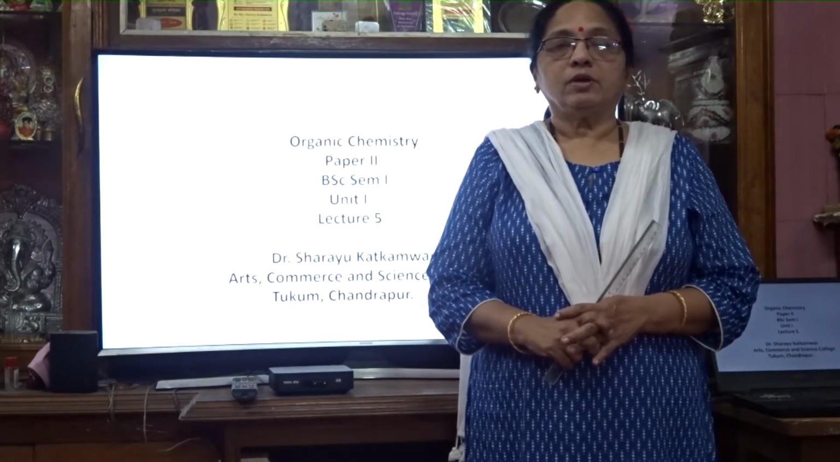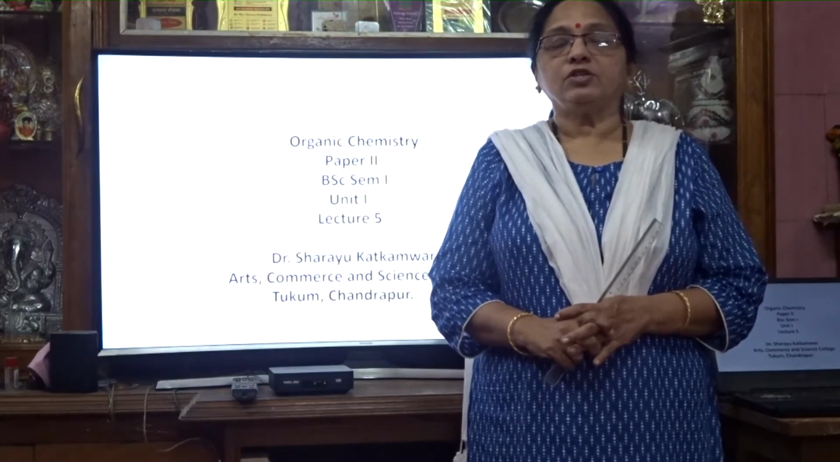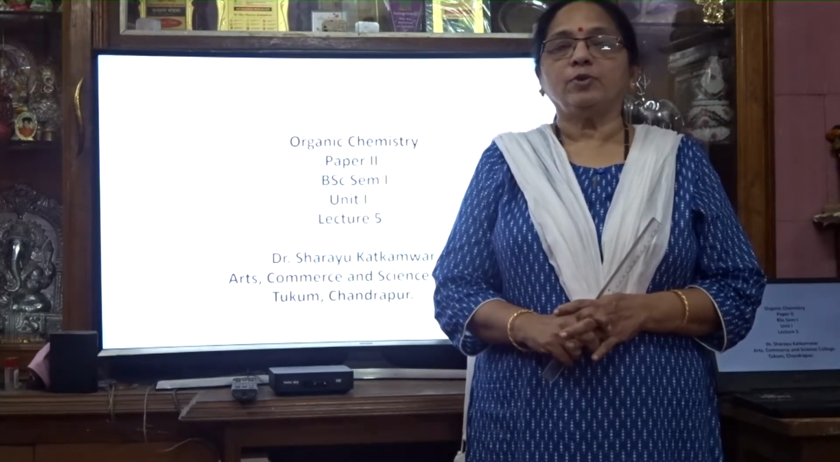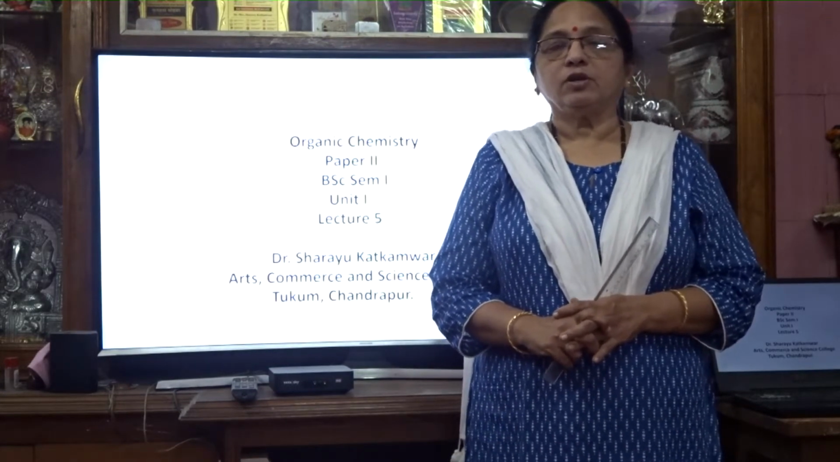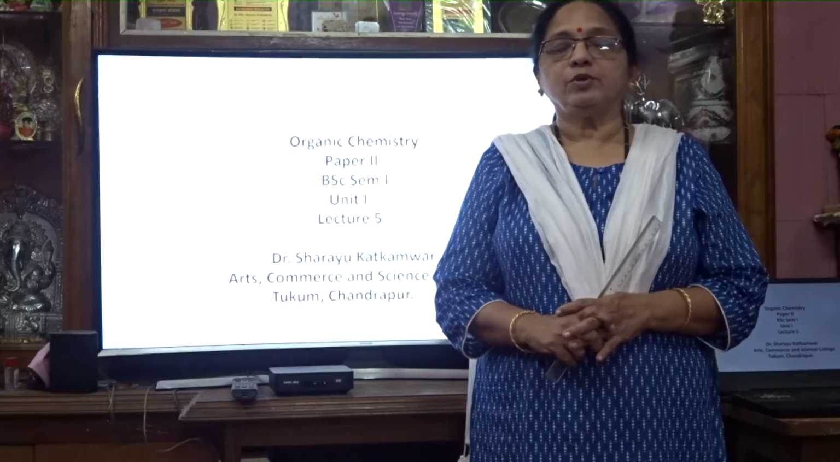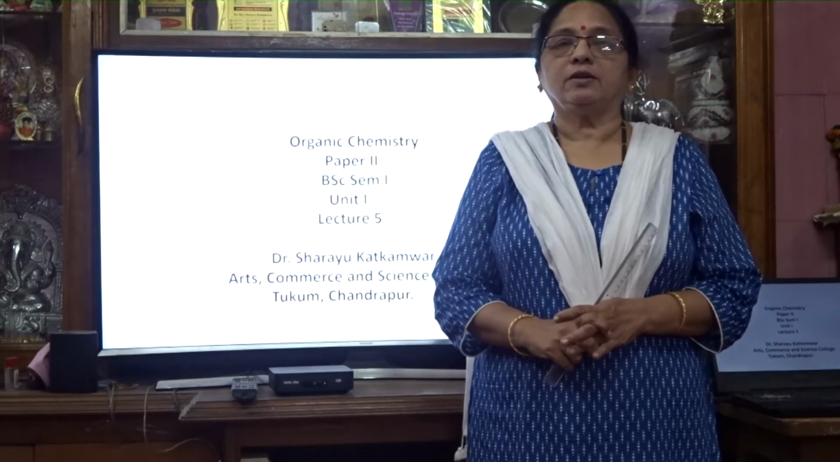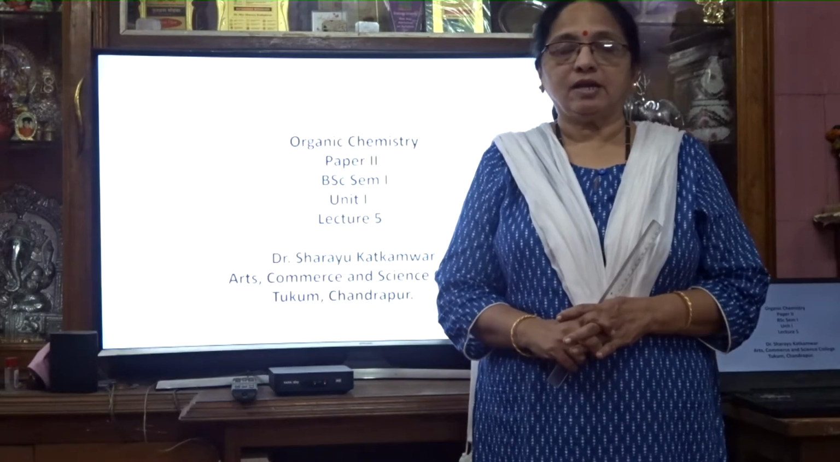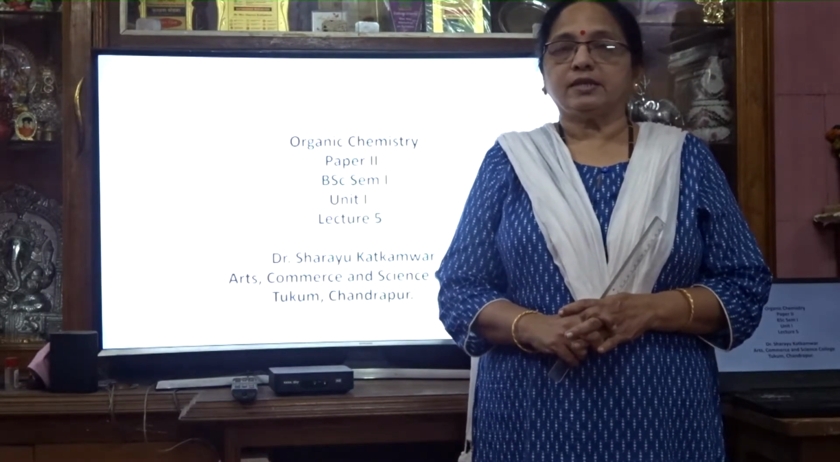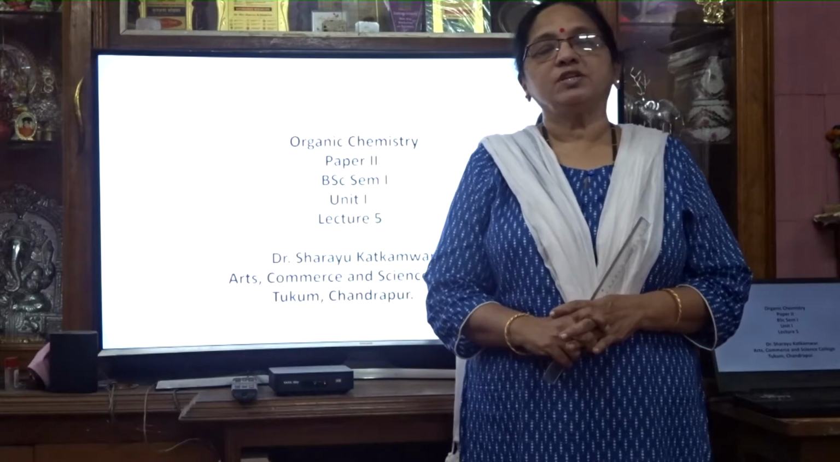In the first class we have seen what hybridization is and how many types of hybridization there are. Hybridization is of three types: sp3, sp2 and sp. The examples of sp3 are methane and ethane. The example of sp2 is ethylene, and an example of sp is acetylene. These four molecules we have to study for the exam.